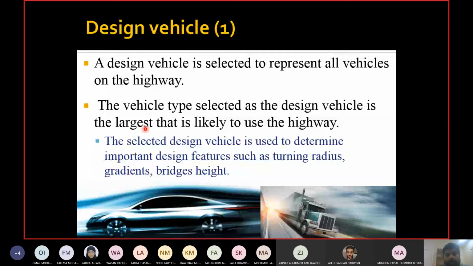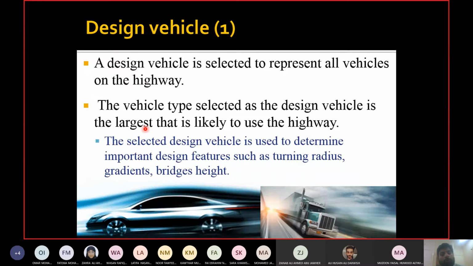If you have a garage which is big enough for a bus, then that garage is also big enough for a car as well. Same thing for the road. If you have enough space for a truck, then you have enough space for a car as well. So we go for the largest one.